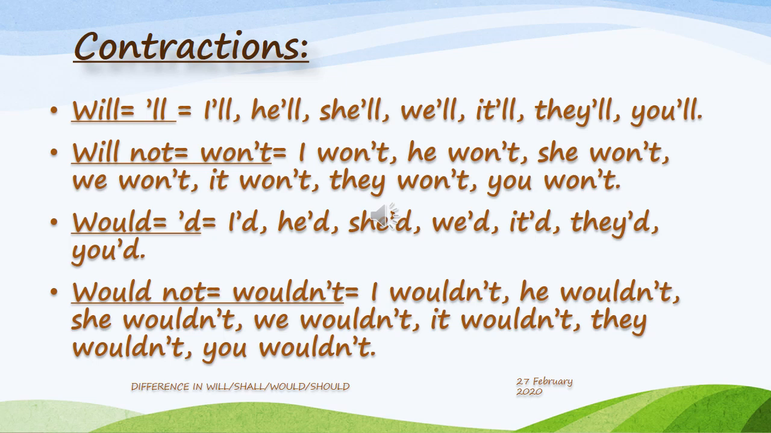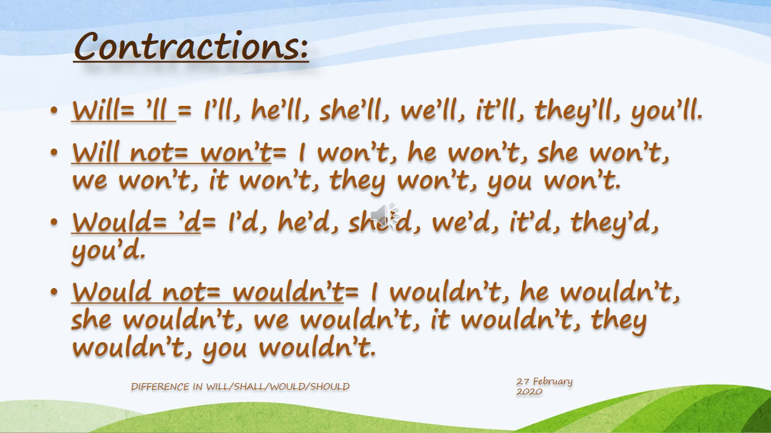Now it's time to learn about the contractions of will not and would not. The contraction of will is 'll, so it can be used as I'll, he'll, she'll, we'll, it'll, they'll, you'll. And the contraction of will not is won't, so it can be used as I won't, he won't, she won't, we won't, it won't, they won't, you won't.